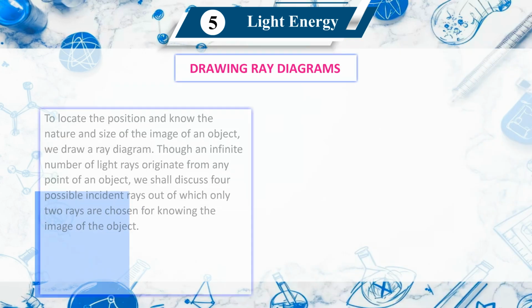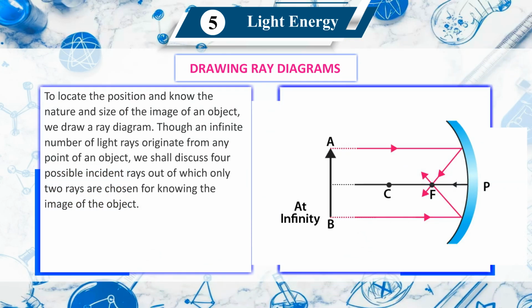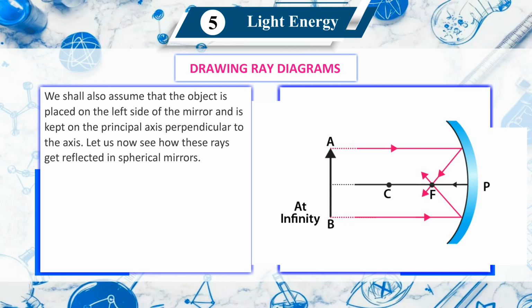Drawing ray diagrams. To locate the position and know the nature and size of the image of an object, we draw a ray diagram. Though an infinite number of light rays originate from a point of an object, we shall discuss 4 possible incident rays, out of which only 2 rays are chosen. For knowing the image of an object, we shall also assume that the object is placed on the left side of the mirror and is kept on the principal axis, perpendicular to the axis. Let us now see how these rays get reflected in spherical mirrors.